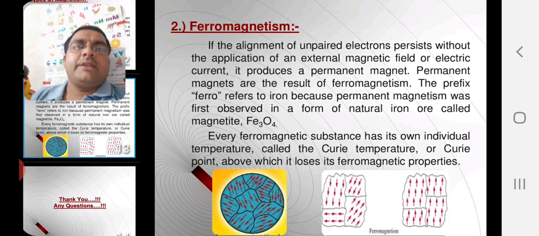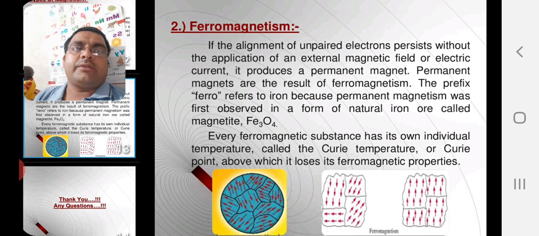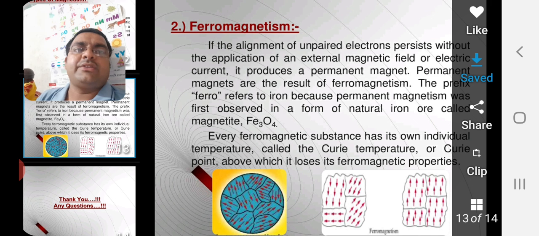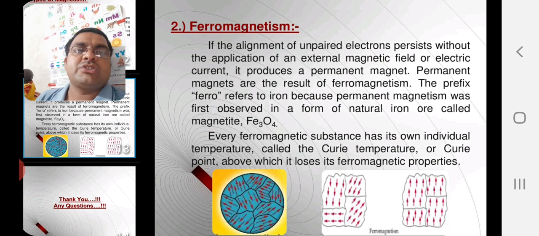Now, ferromagnetism. If the alignment of unpaired electrons persists without the application of an external magnetic field or electric current, it produces a permanent magnet. That is why ferromagnetic material is strongly attracted by a magnet, and permanent magnets are the result of ferromagnetism. The prefix ferro refers to iron because permanent magnetism was first observed in natural iron ore, which is called magnetite, Fe3O4. Every magnetic substance has its own individual temperature, called the Curie temperature or Curie point, at which it loses its ferromagnetic properties.